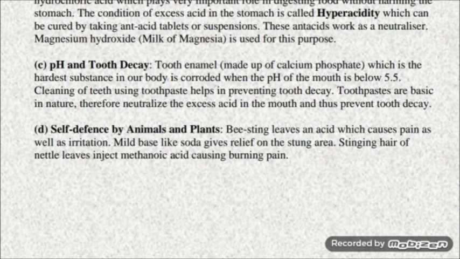Third is a very important example, pH and tooth decay. Tooth enamel is made up of calcium phosphate, which is the hardest substance in our body. When we eat food containing sugar, the bacteria present in our mouth break down the sugar to form acids such as lactic acid. The acid formed in the mouth lowers the pH of the mouth, making it acidic. Tooth decay starts when the pH in the mouth falls below 5.5.